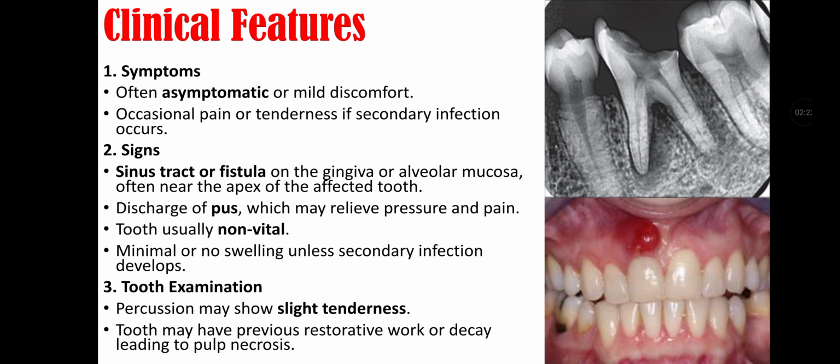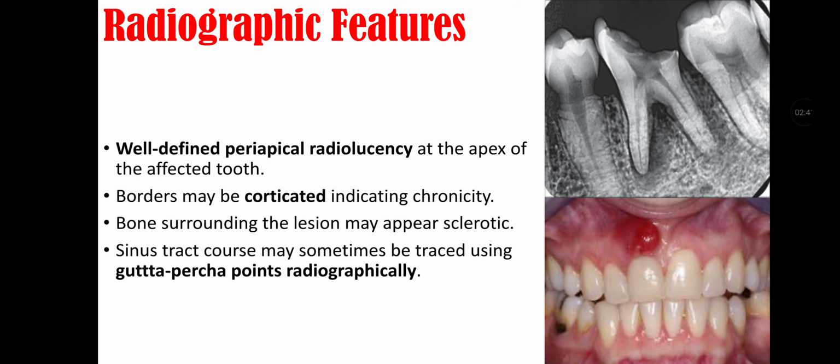Second, there is discharge of pus which may relieve pressure and pain. There is tooth that is usually non-vital, and there is minimal or no swelling unless secondary infection develops. Tooth examination include percussion that may show slight tenderness, and tooth may have previous restorative work or decay leading to pulp necrosis.